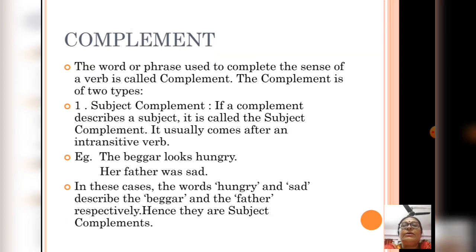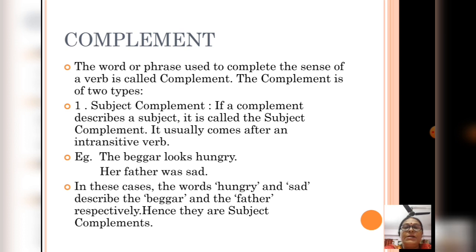Now we will see complement. The word or phrase used to complete the sense of a verb is called complement. The complement is of two types, subject complement and object complement. Now we will see first subject complement. If a complement describes a subject, it is called the subject complement. It usually comes after an intransitive verb.